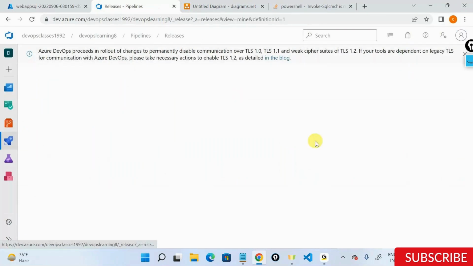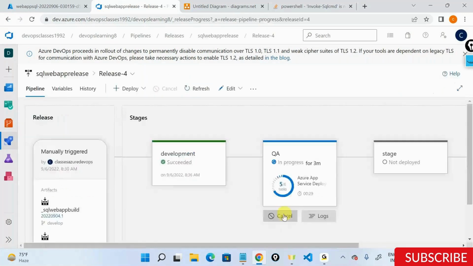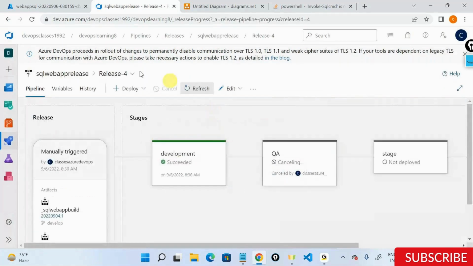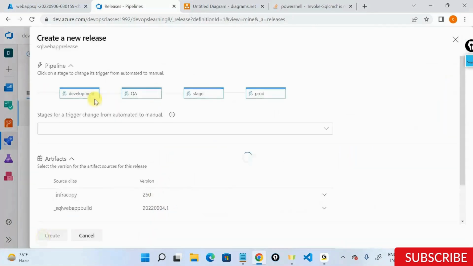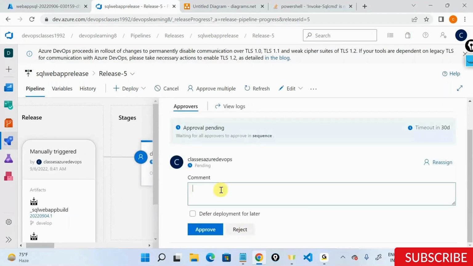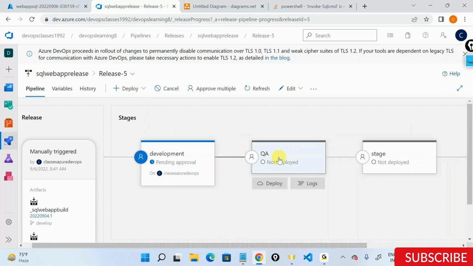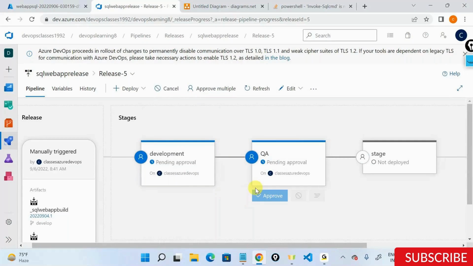So if I create the release here, with the added approvers, let me just stop this release for now. I'll cancel this out and create a new release. As and when I create a new release, it's pending for approval. The developer or the development lead should come here, click approve, and give comments on why he is approving this. Once this is done, it will go to QA. It will also wait for the approval here. So if I deploy this, it's going to wait for the approval from QA.